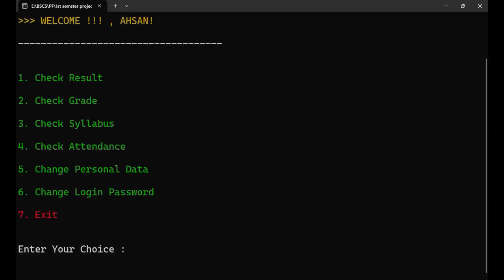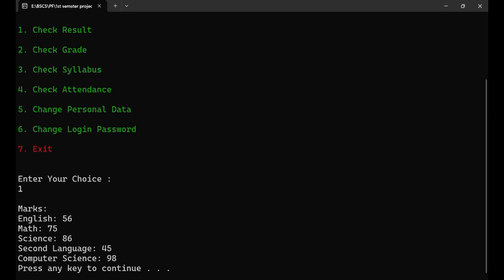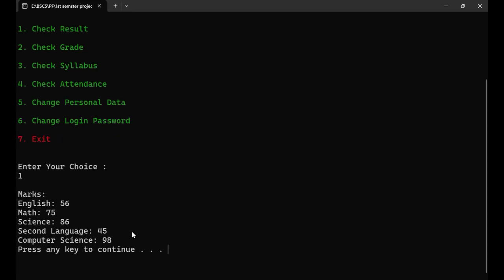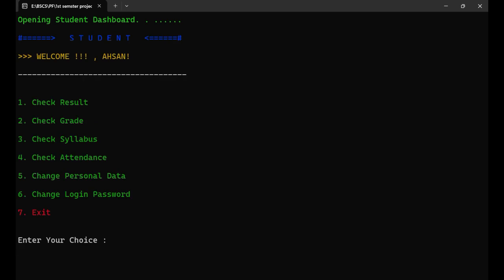So open dashboard. Oh wow, welcome SN. The roll number 99 was assigned to SN, and he can view all these things. First of all, I have to enter any choice. I will choose one for checking my result. This is the result of SN. I can press any key to move back. So again, I came back to my dashboard.